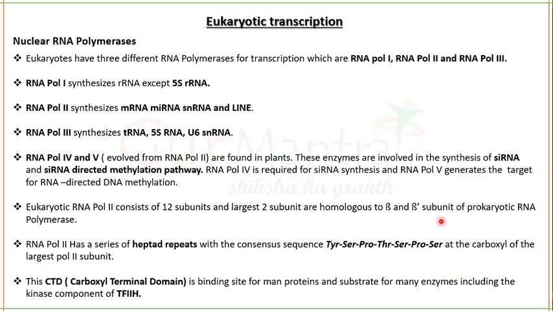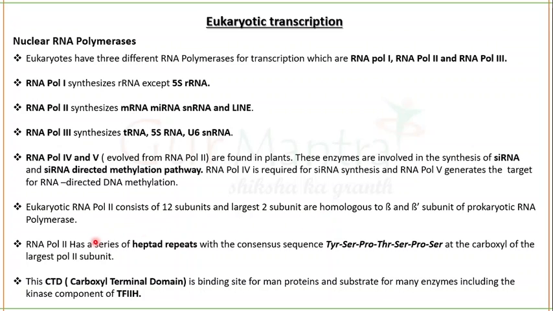You must be knowing the names of these subunits and the role of beta and beta dash. Beta and beta dash are the main catalytic subunits of prokaryotic RNA polymerase. And eukaryotic RNA polymerase also has 12 subunits, and its two largest subunits are homologous to beta and beta dash subunits of the prokaryotic RNA polymerase.